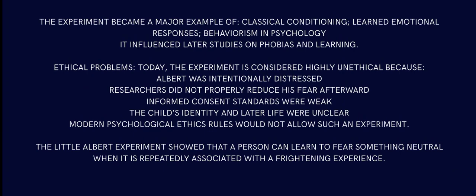The lesson from the experiment is that a person can learn to fear something neutral when it is repeatedly associated with a frightening experience. Even something like a cuddly panda, right? We don't fear that. But over time, if as a kid you see a murderous panda doing brutal, violent, slasher things in movies, that is why movies have 13 plus, 18 plus age groupings.